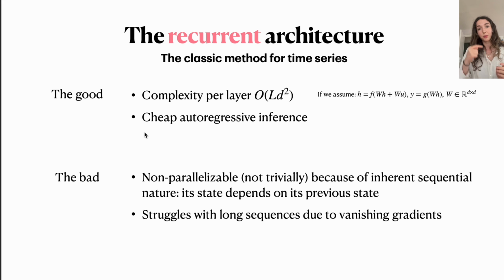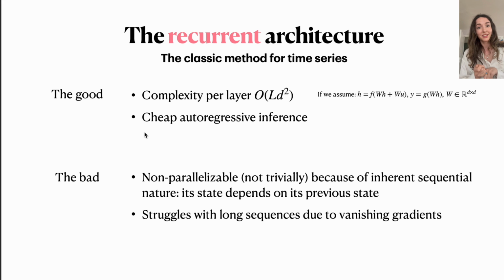Why? Because whenever we make our prediction y_t, we are in principle only looking at this hidden state that has summarized all the information from the past. So we don't have to look over all the elements. We're just looking at this hidden state, and that's what we're using to make our prediction, resulting in both cheap memory and cheap computational cost whenever we are making these one-step-ahead predictions.